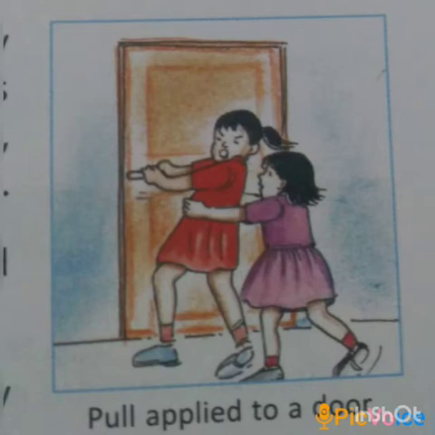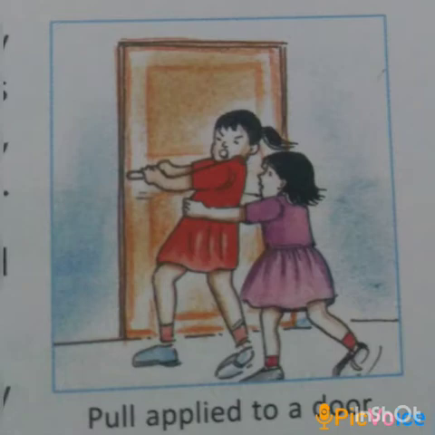From these two examples, motion can be produced in an object by giving a push to it or by pulling it. So we can say that we can produce motion in a body by a push or a pull applied to it, and a push or a pull is known as force. So a force may be thought of as a push or a pull.